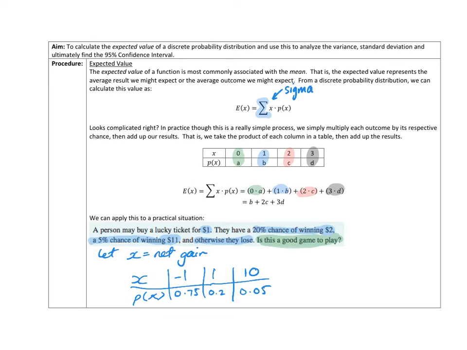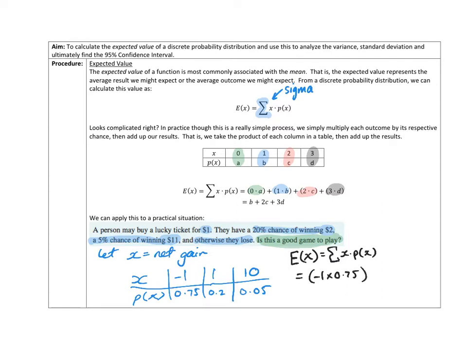Now remember the question here said, is this a good game to play? And we'll find that out by looking at E of x. So E of x is equal to the sum of x times p of x. So that is, it's equal to -1 times 0.75.